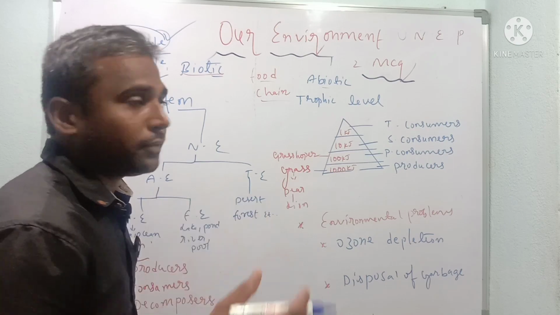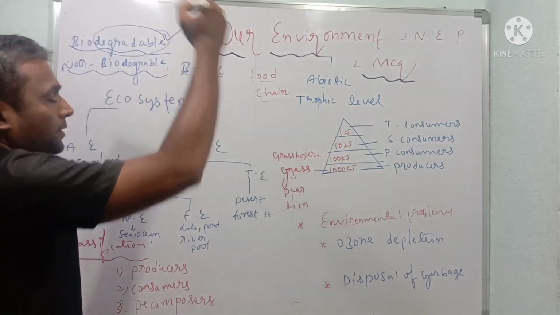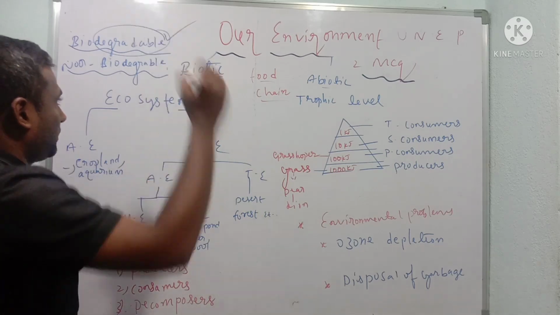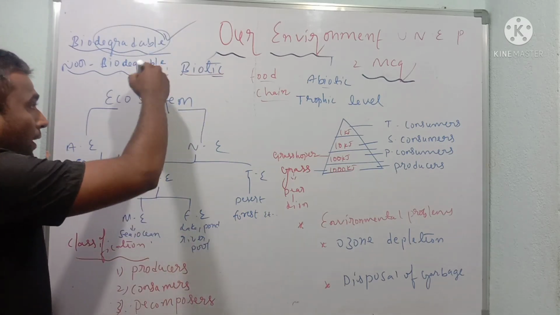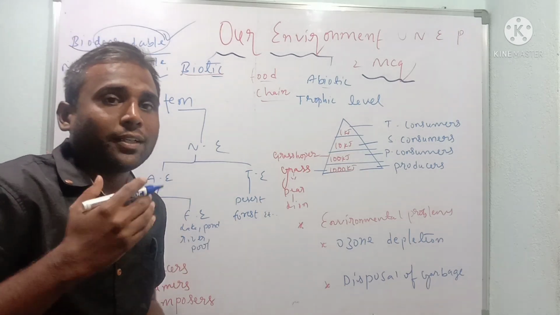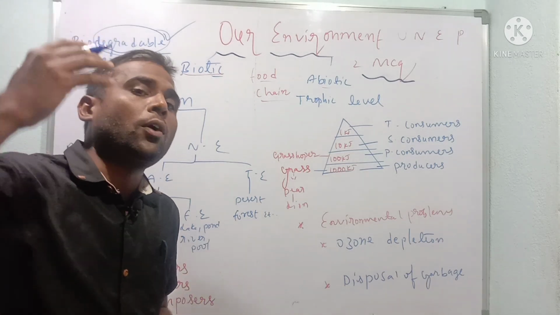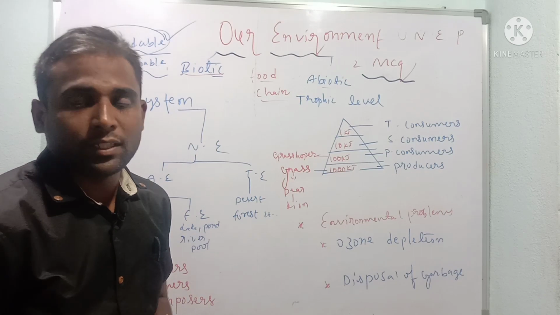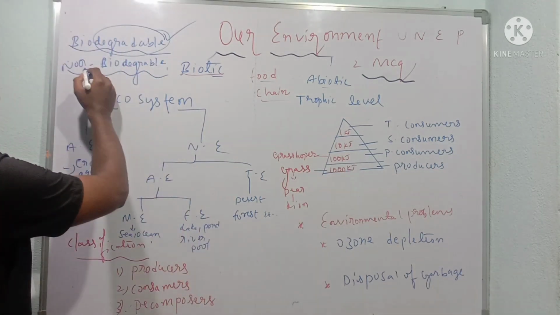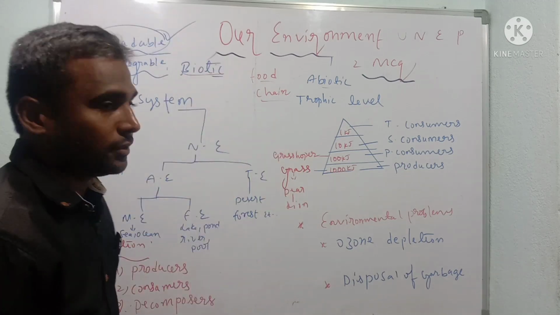Next, non-biodegradable substances do not go through decomposition. They do not decay and remain for a long time, like plastic and DDT, the best examples of non-biodegradable substances.